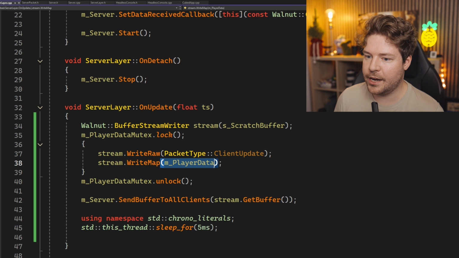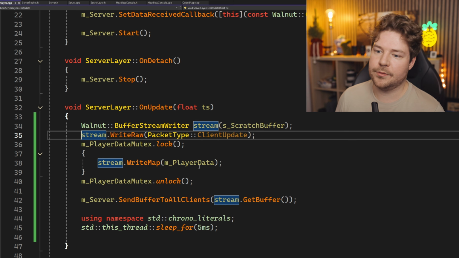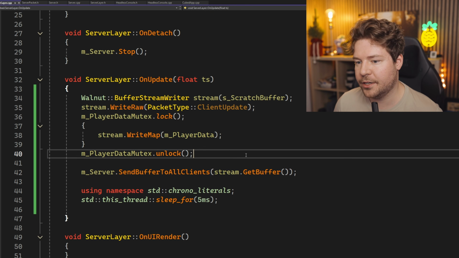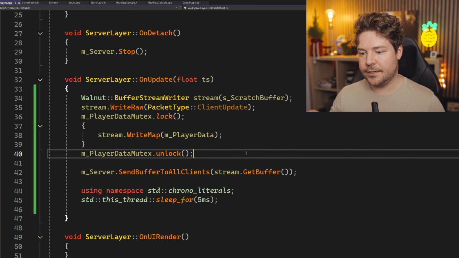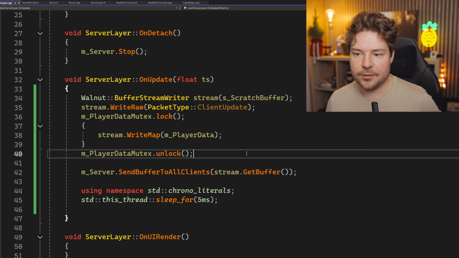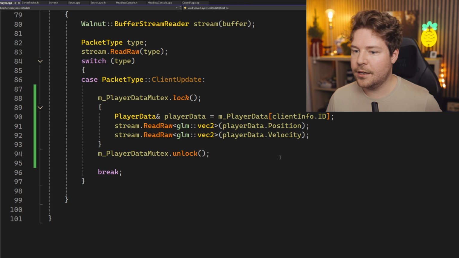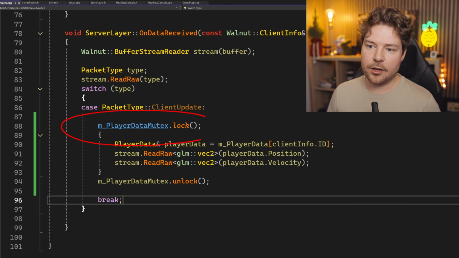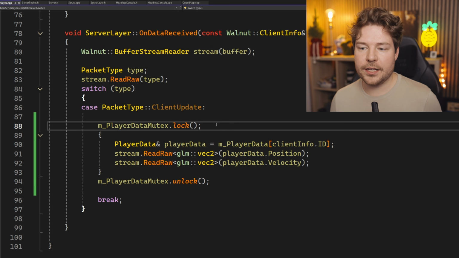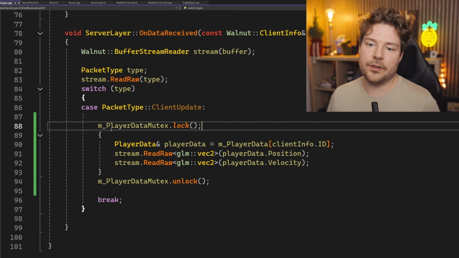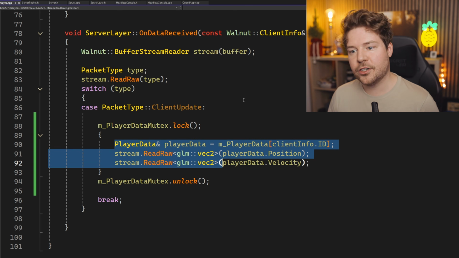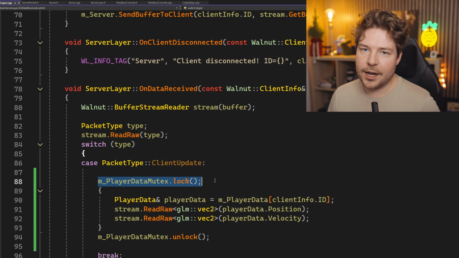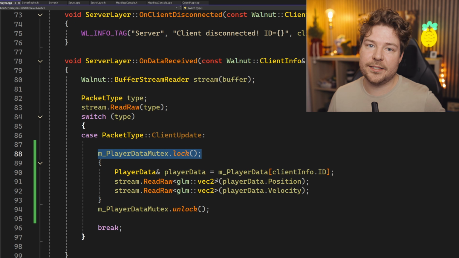It's really the writing of player data that needs to be in this lock. Generally when we lock things, we want to keep that lock as brief as possible. If we have a lock for a long period of time, then this might be held back. What happens with lock is that if two different threads try to lock simultaneously, or you're in the middle of this and the other thread tries to lock, it can't, so it'll just wait.